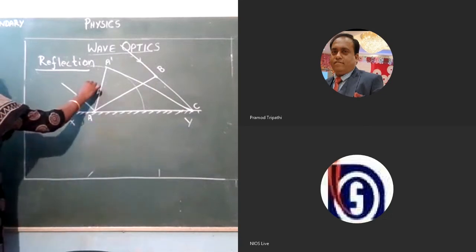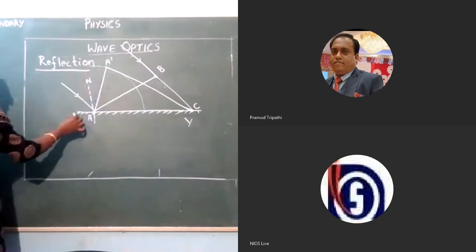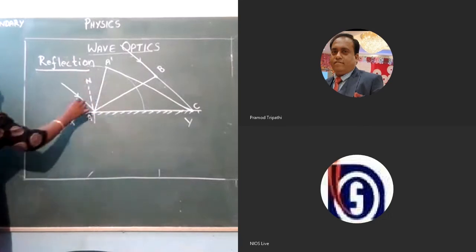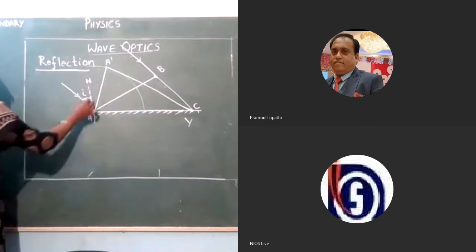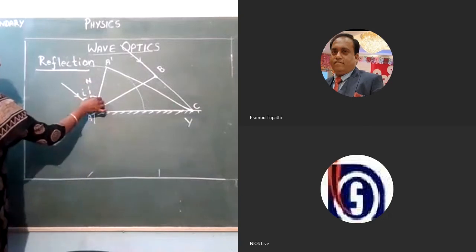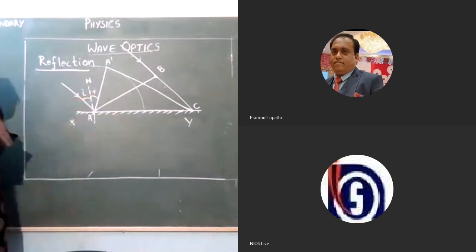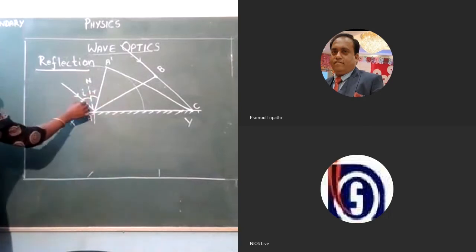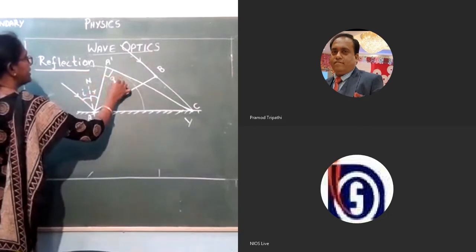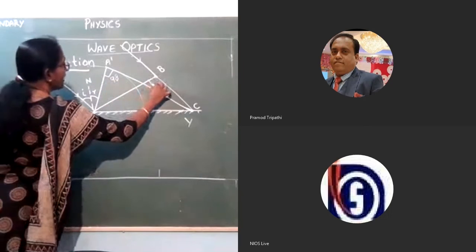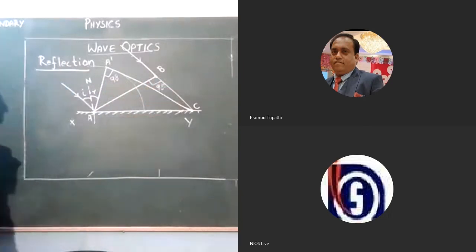Draw a normal. Normal means a line perpendicular to the surface. This angle can be marked as angle I. This we can say that angle R, angle of reflection. And if this angle is I, and we know that this angle is 90 degree and this angle is also 90 degree. How is it 90 degree?